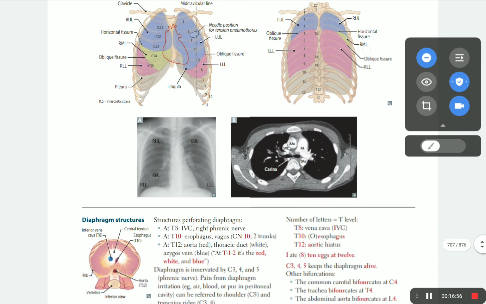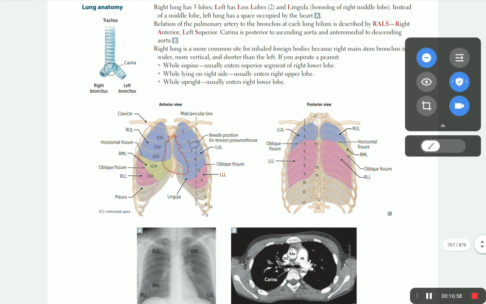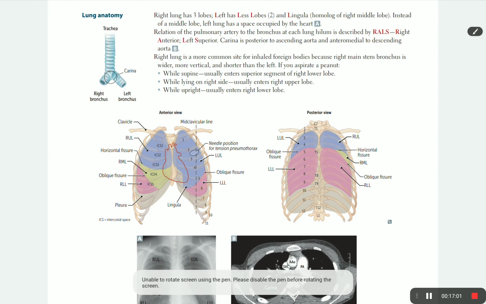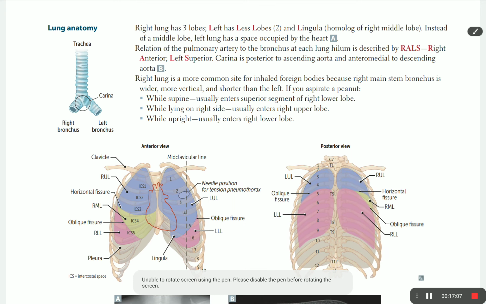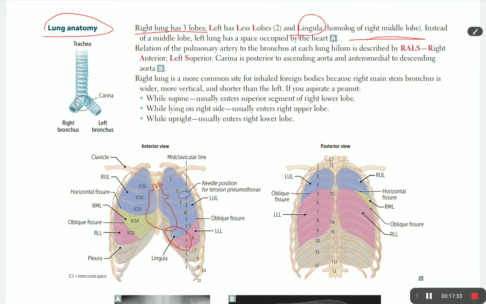Okay, let's go for the simple anatomy of the lung. We have two lungs, right and left. The difference is that the right lung has 3 lobes and the left lung has just 2 lobes, because the heart occupies the place of the middle lobe. There is something special for the left lung called the lingula, which comes under the heart. It is the homologue of the middle lobe, in the left lung the space is occupied by the heart.